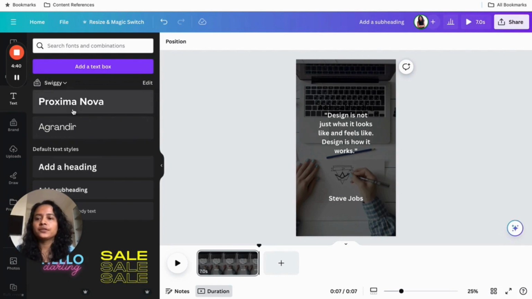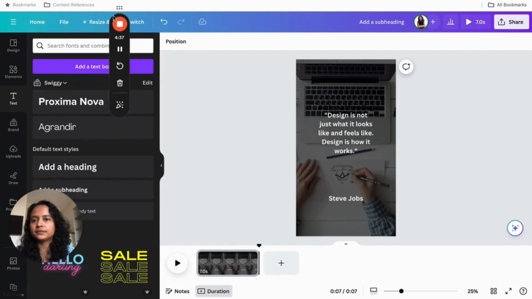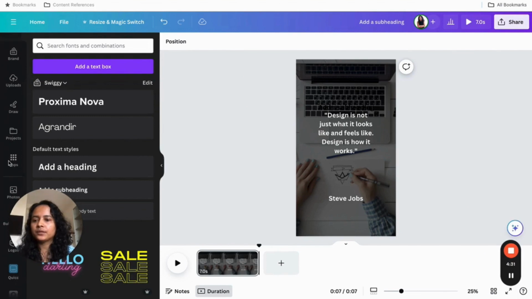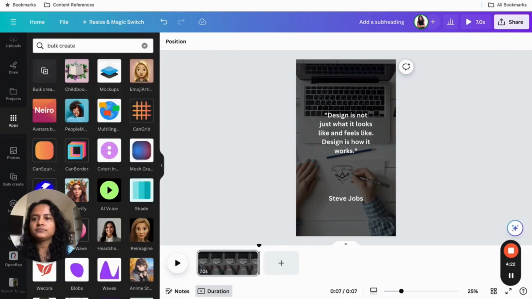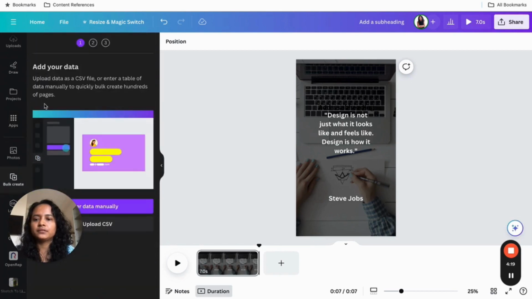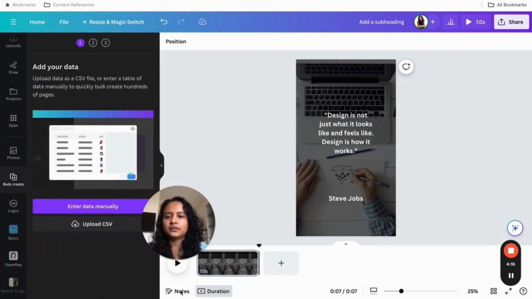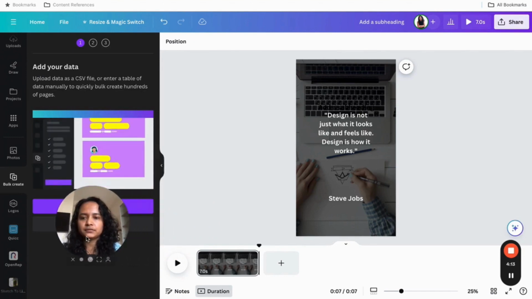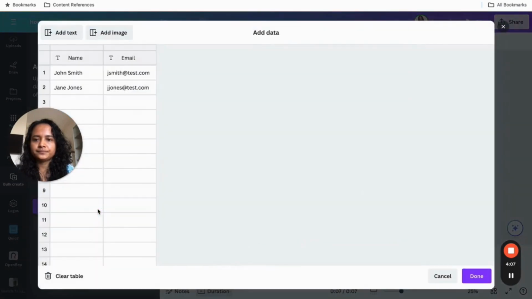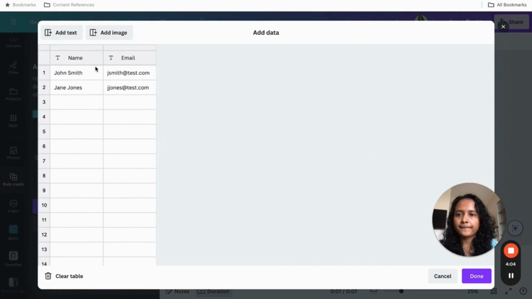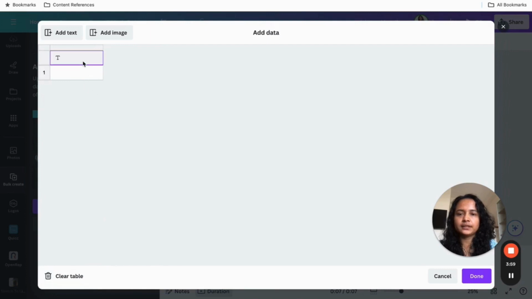Alright, so first what you do is, let me just move this. First I'll go to the apps. Then I'll search for bulk create. Click on bulk create. Okay, let me move this. Click on enter data manually. Click on clear table. So basically you don't want anything in this table.